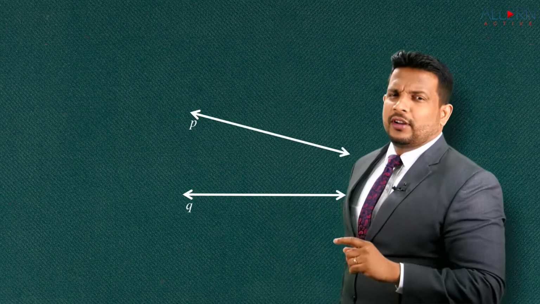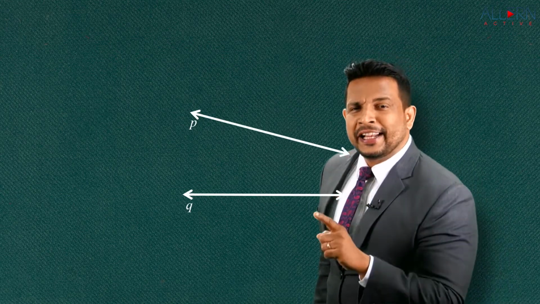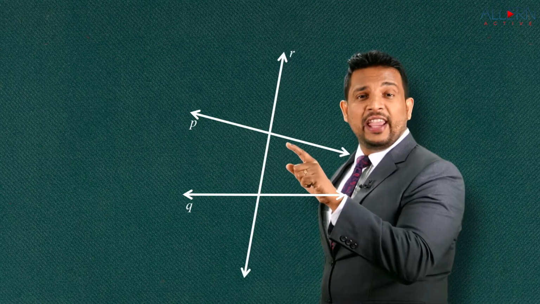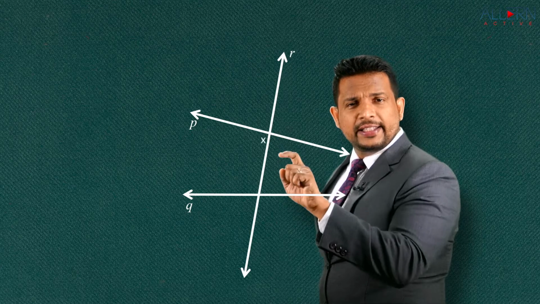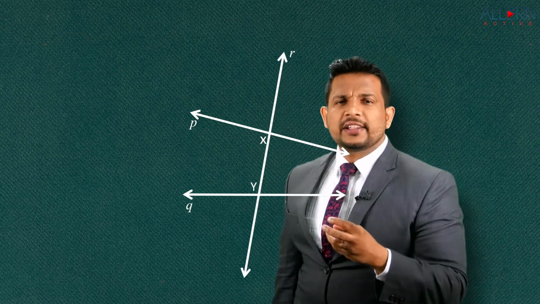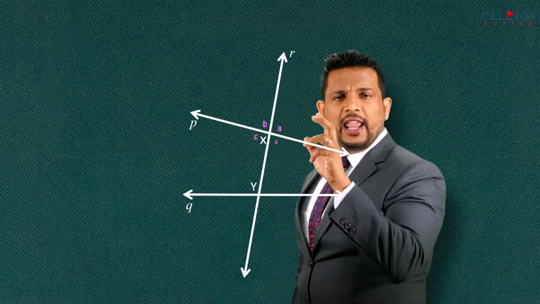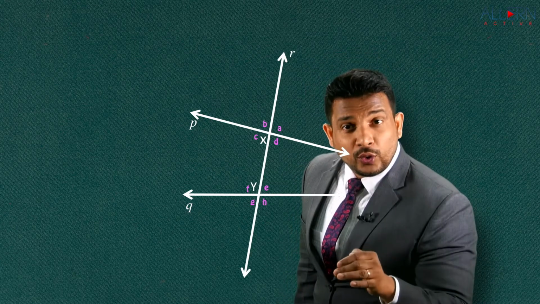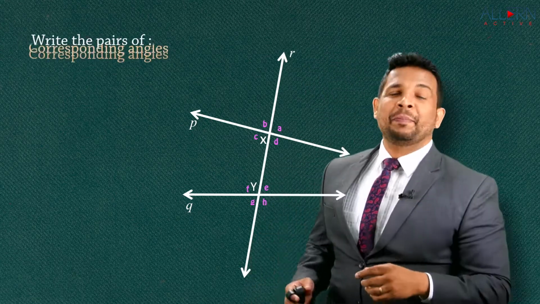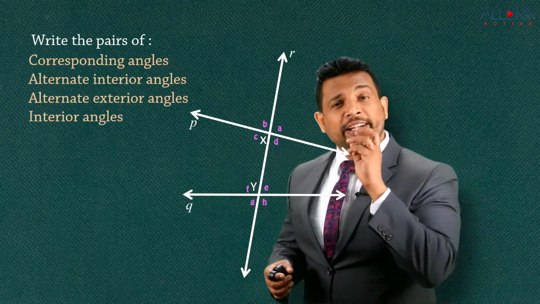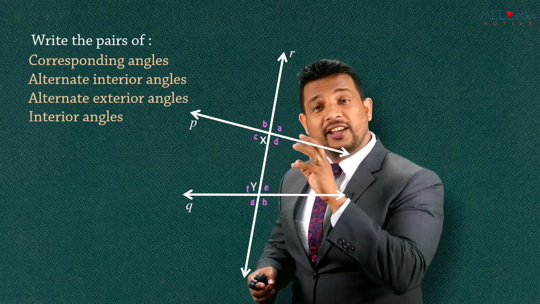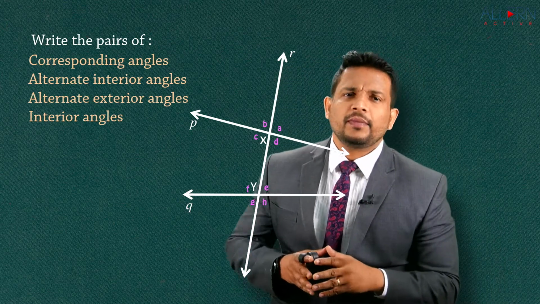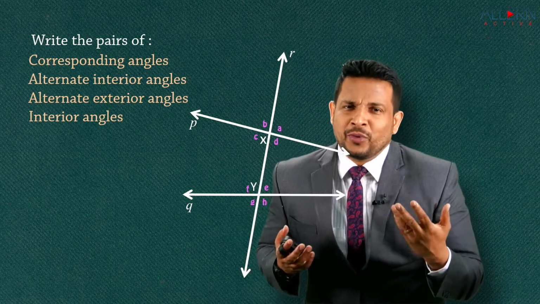I'll give you two lines here intersected by a transversal, and this time we have the angles formed at X and Y. And those angles now I am referring to as angle A, B, C, D, E, F, G, H. And I want you to identify and write the pairs of corresponding angles, alternate interior angles, alternate exterior angles, and interior angles. So let's start. You're going to help me out with this.